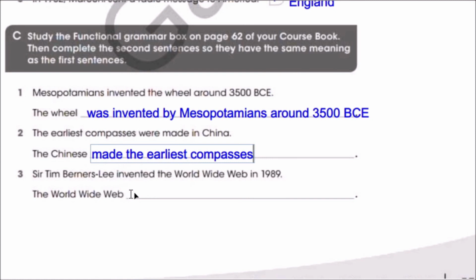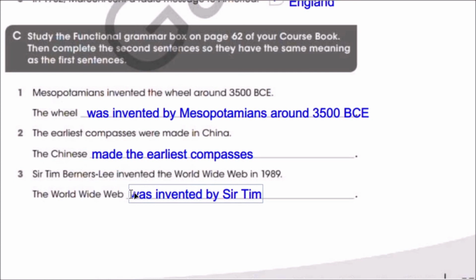Very good, it's single. So we say was invented. Very good. Invented by, yes, Sir Tim Berners-Lee. Very good. In 1989. Very good.